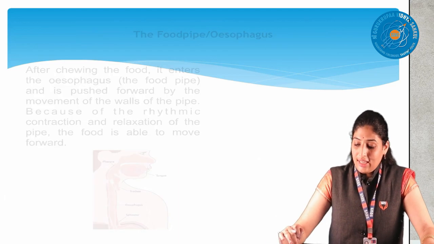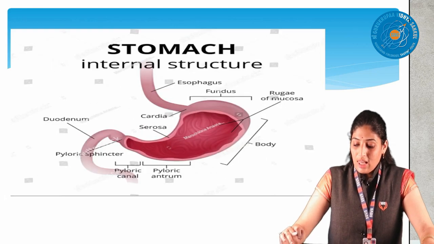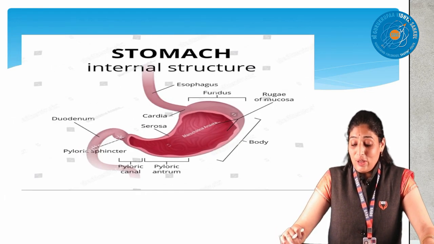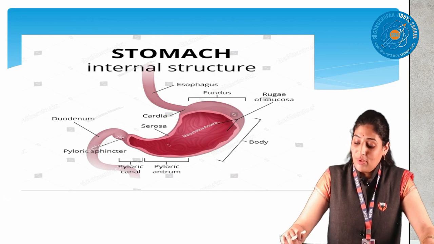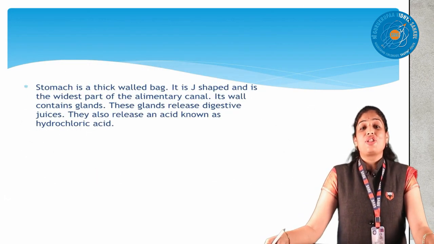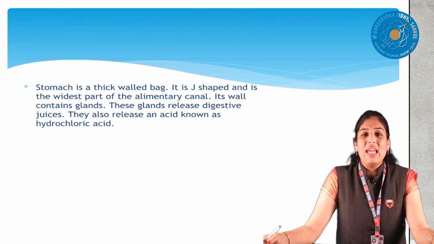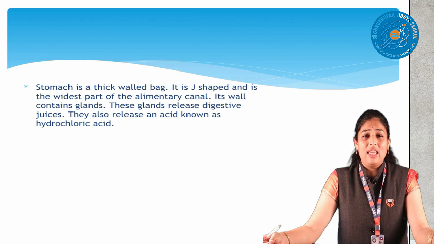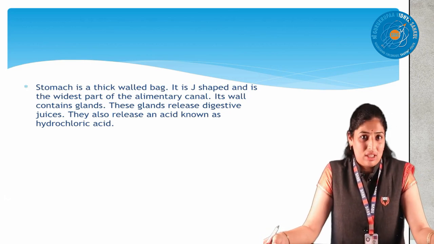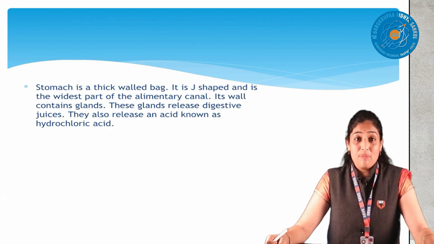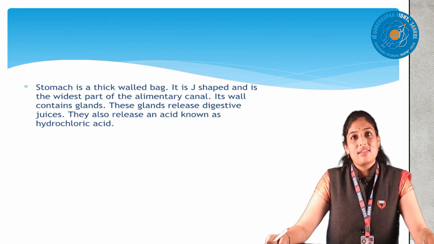So here, can you see? What structure is this? This is the stomach. Can you see the structure? Can you see the shape? Can anyone say which shape it is? J-shaped. This is the most important part in our whole body, the stomach, because every problem comes from the stomach, and every solution is there in the stomach. That's why we should always keep our tummy, our stomach, happy. Happy means we have to always eat a balanced diet.